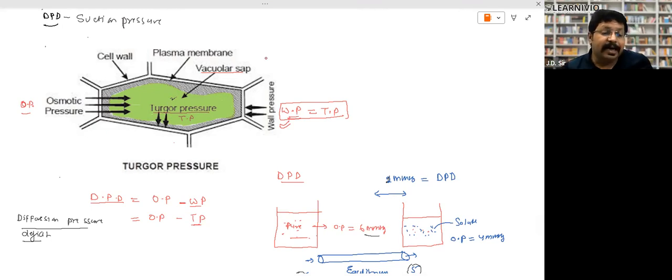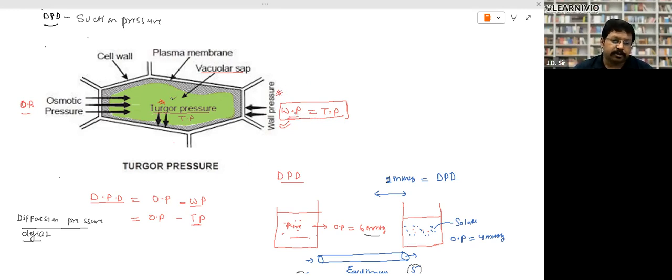Now what will happen? Against the turgor pressure, the cell wall of the plant will put pressure in the opposite direction. The cell wall will put pressure inside, and this is called wall pressure. Wall pressure is always equal to turgor pressure. So WP is equal to TP.